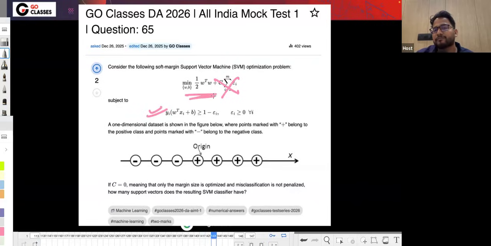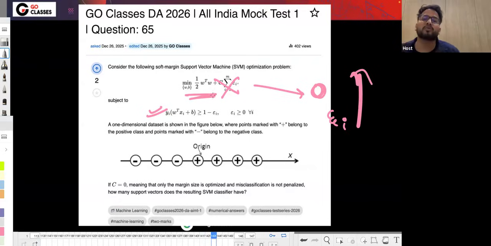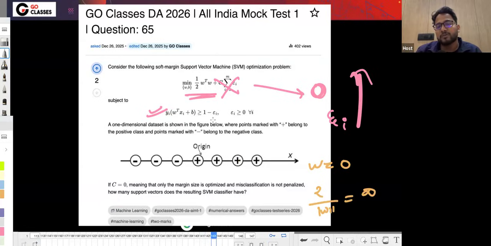And you want to minimize this. The minimum value of this will obviously be 0. You can anytime put w to be 0, and this epsilon i you can take any high value. There is no restriction on this, because there is no penalty. So the final w will be 0, and if you see the margin, which is 2 upon w, it is actually infinity. Geometrically, w equal to 0 doesn't have any significance, so don't try to draw it geometrically, but still let me tell you what this means.